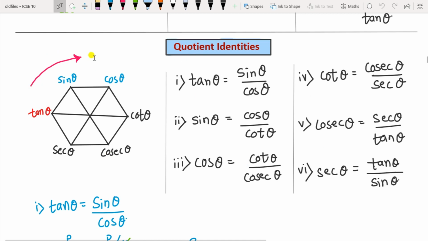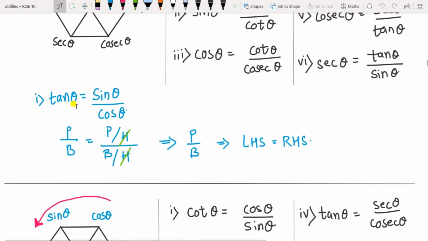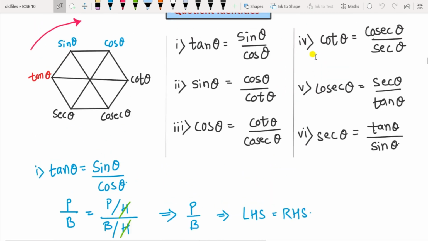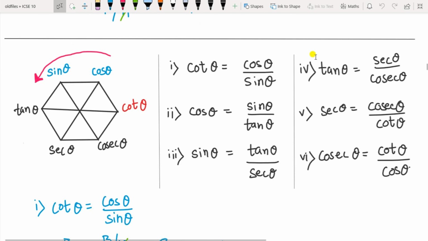Move to the clockwise direction, and if one function you are considering, then the ratio of the next 2 functions will be the solution for the previous one, that is tan theta equal to sine theta upon cos theta. Okay, so I have proved this function here, that is tan value we know p by b, sine is p by h and cos is b by h. H, that is hypotenuse, will get cancelled. So you are left with p by b, that is LHS equal to RHS. So all these 6 can be proved the same way. No need to prove, just it is for your confirmation.